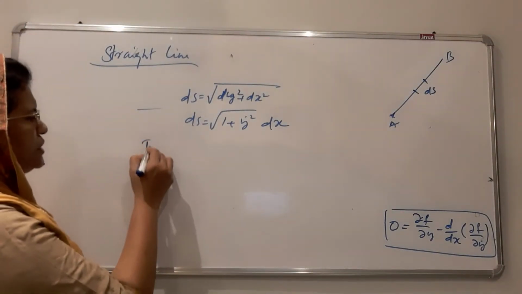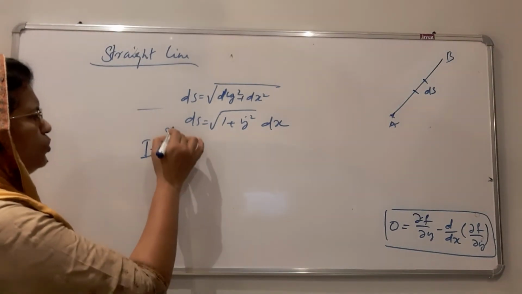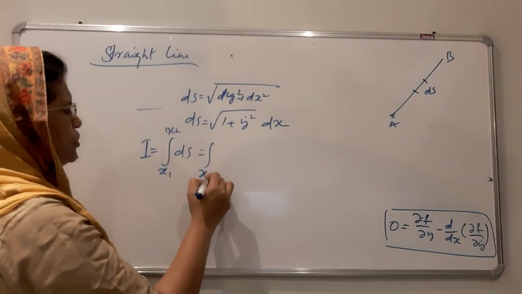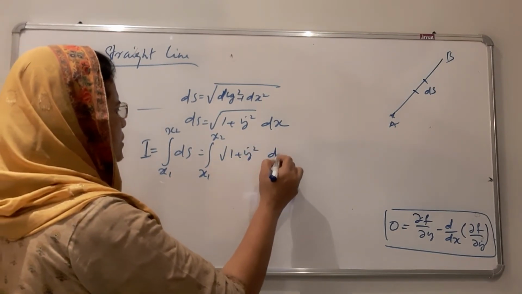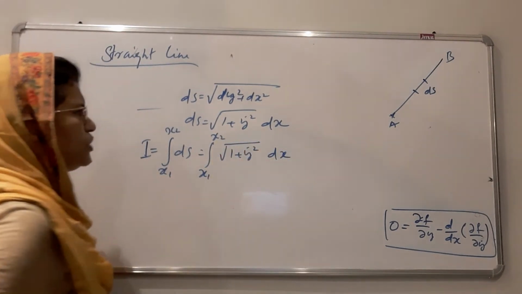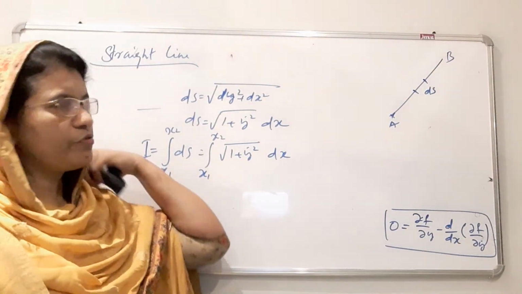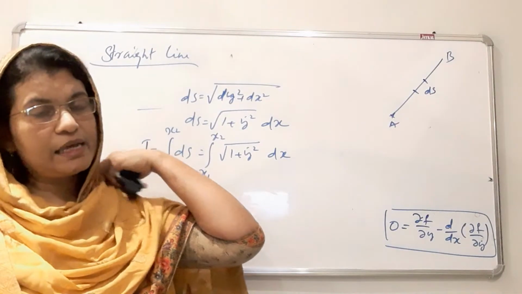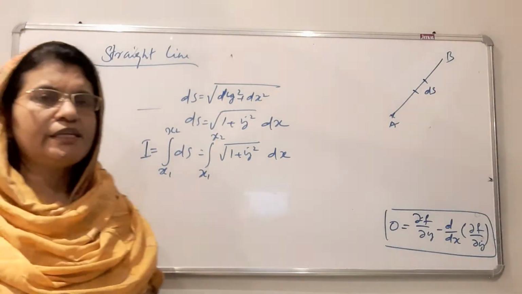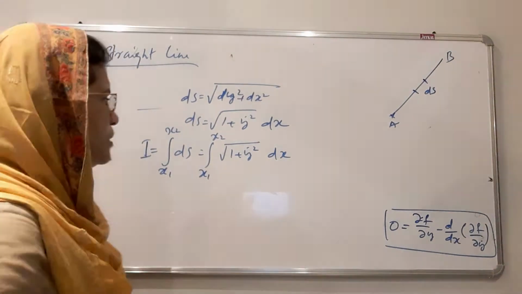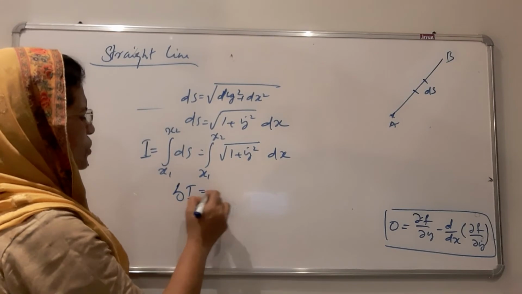Therefore the total path is equal to the integral of ds from x1 to x2, that is equal to the integral from x1 to x2 of square root of 1 plus y dot square dx. This is the equation for the straight line when the particle is moving from A to B, and if it is a straight line, there is no variation in the path, that is, there is no change in path, that is, the path is an extremum, that is delta I is equal to 0.